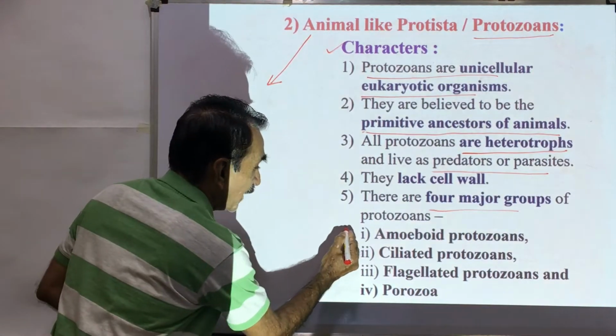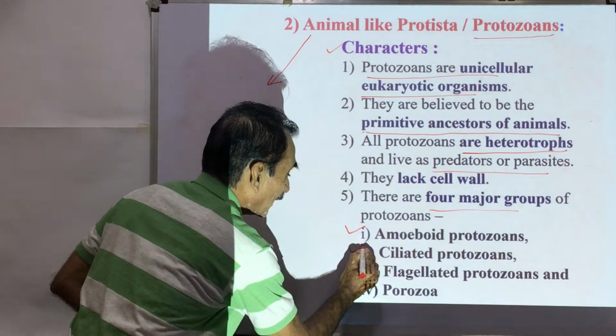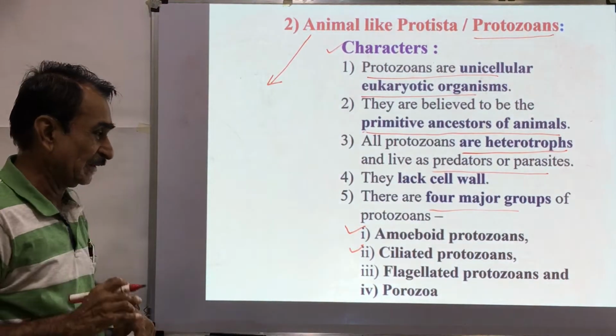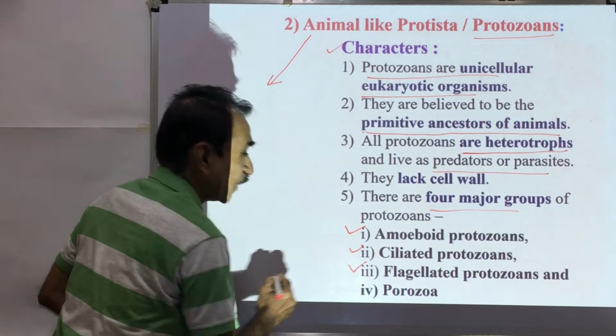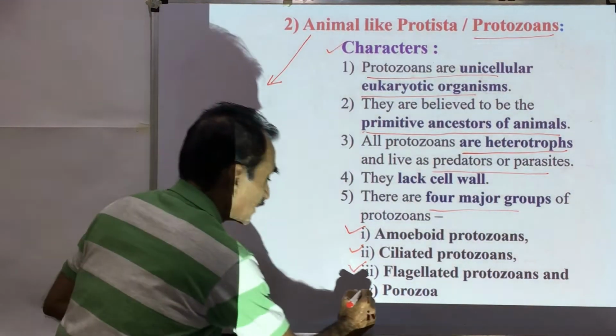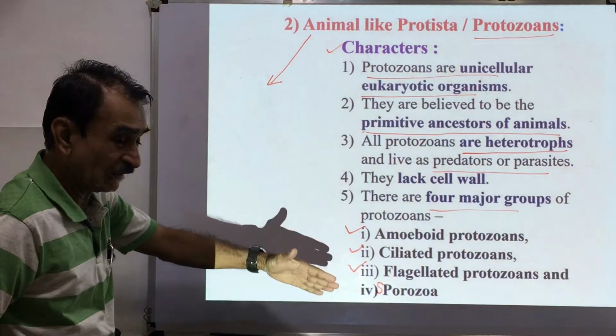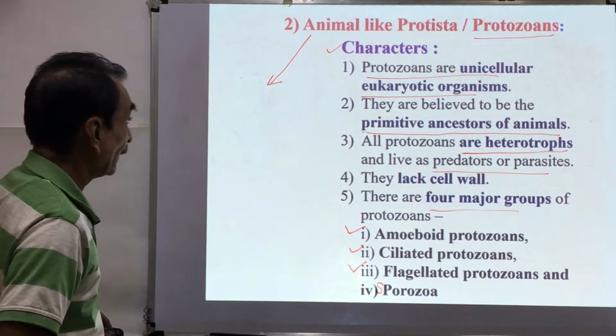First, amoeboid protozoans, amoeba-like protozoans; ciliated protozoans, having cilia; flagellated protozoans, having flagella for locomotion; and sporozoans. So these are the four different categories of these protozoans.